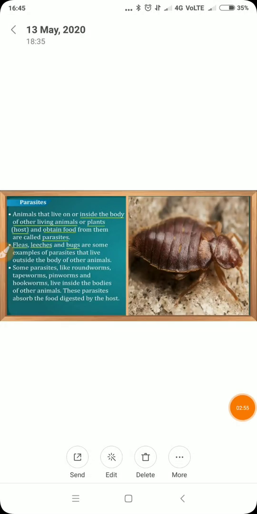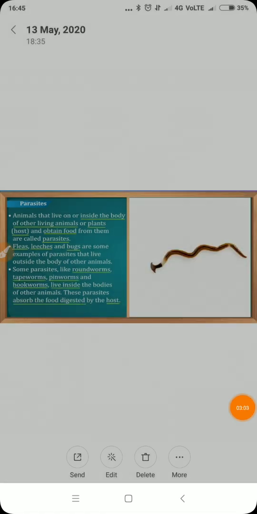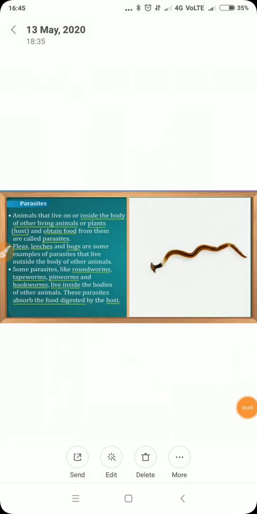This picture is also related to parasites only. This cockroach is also a parasite. The roundworm, the pinworm, all these are examples of parasites. Hookworm, which lives inside the body of its host.